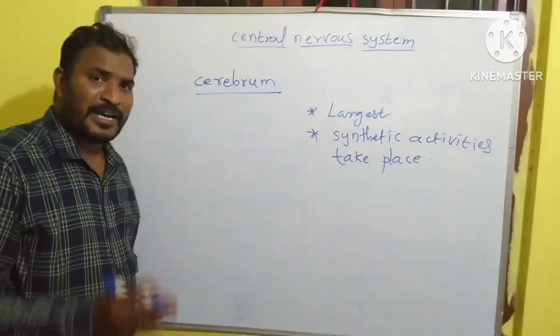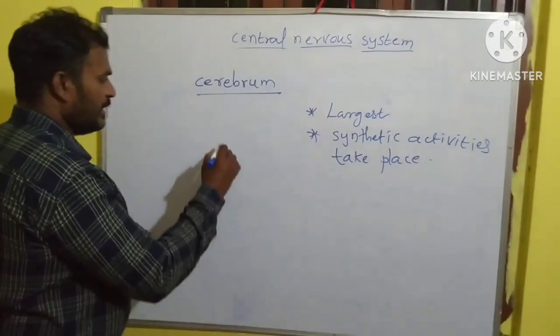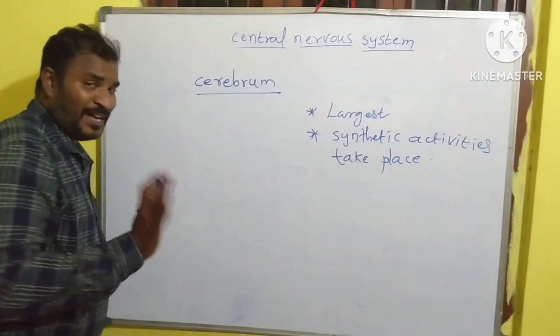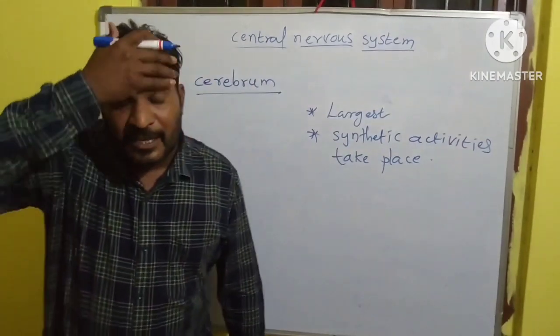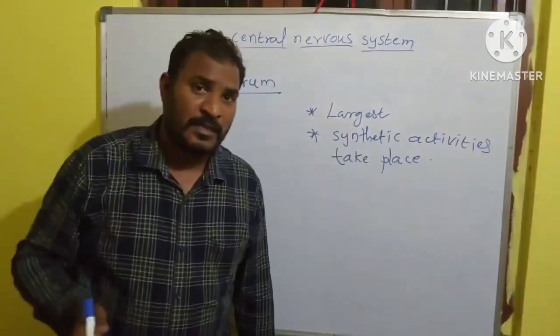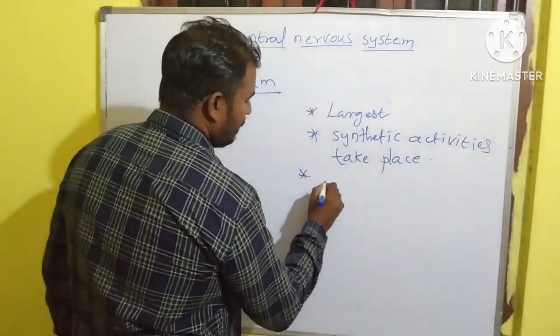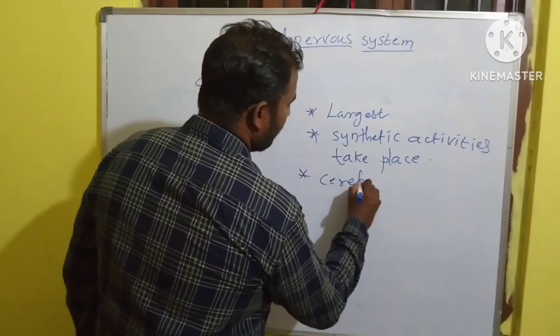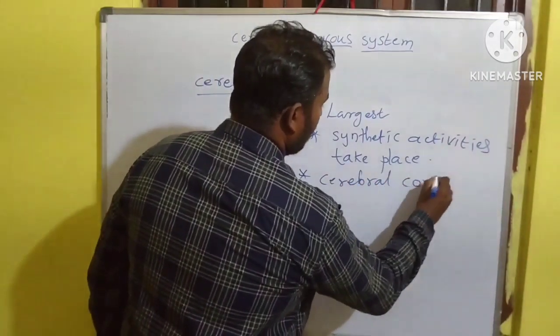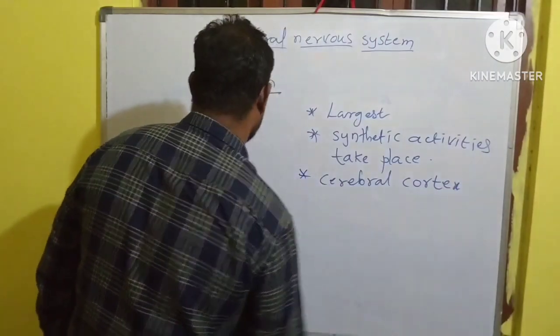The surface of the cerebrum is called the cerebral cortex.